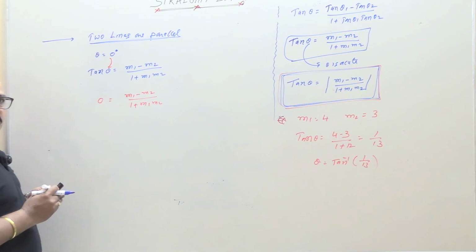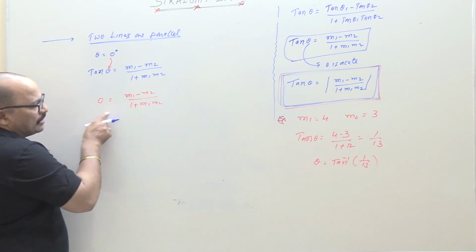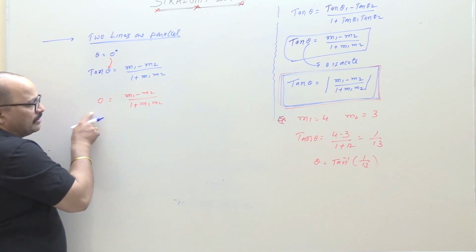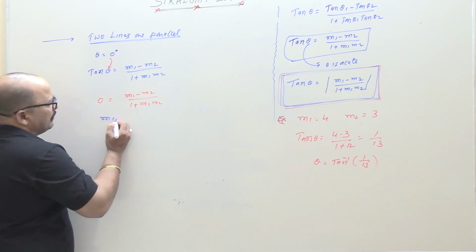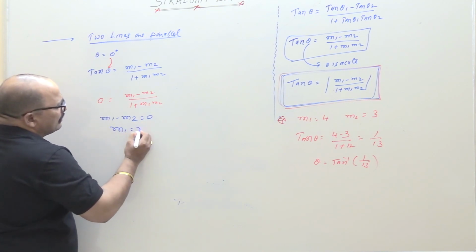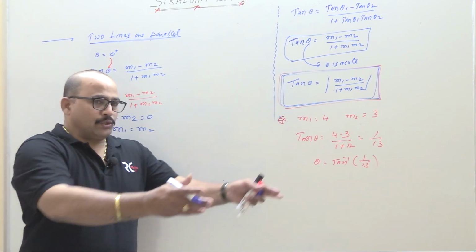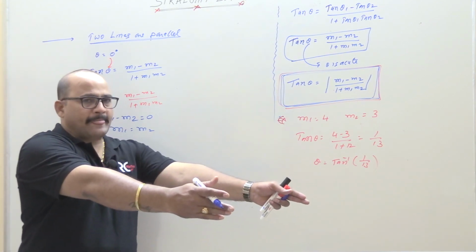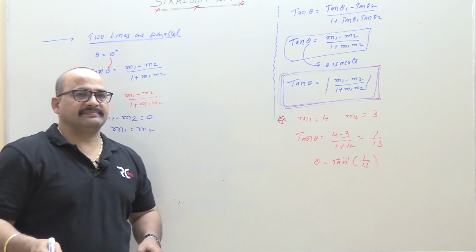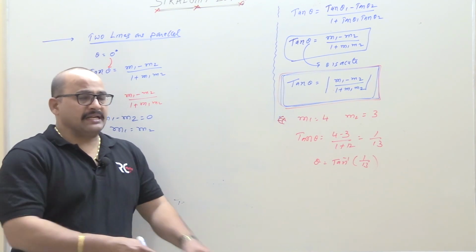Now cross multiply, students. 0 into anything is 0, so m1 minus m2 is equal to 0. m1 is equal to m2. Most important: when two lines are parallel, slopes are equal. Vice versa, if slopes are equal, lines are parallel.